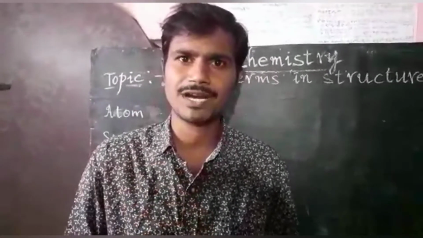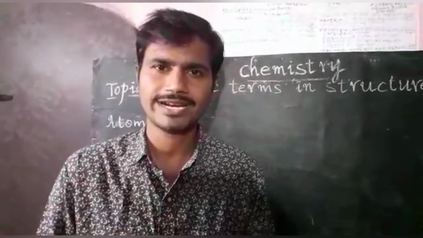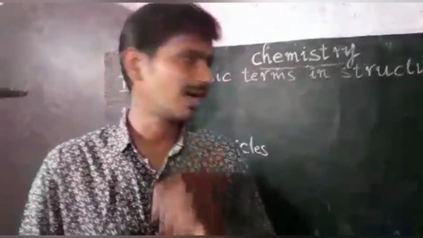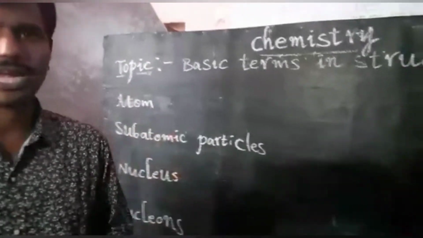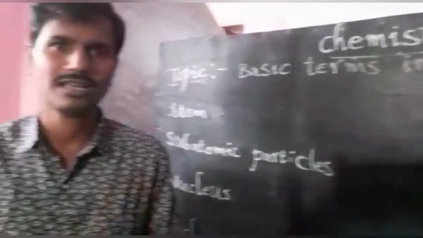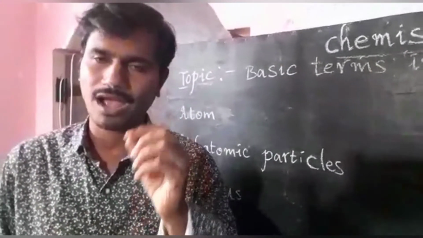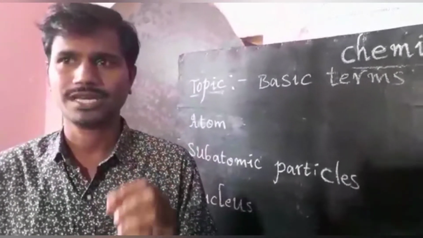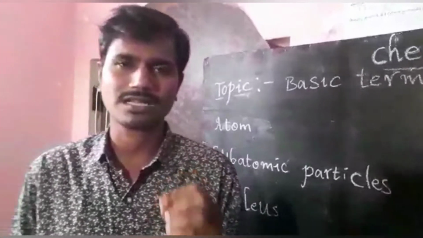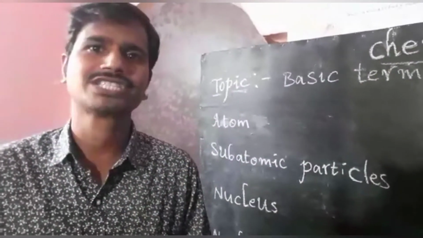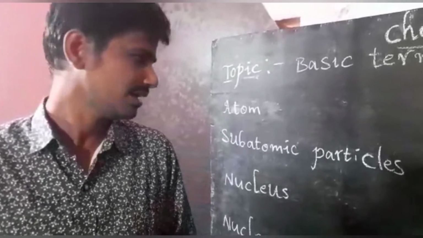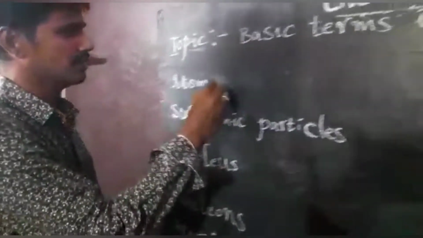Atoms are tiny particles we cannot see with our naked eye. The small particles concept was introduced by Maharshi Kanada.